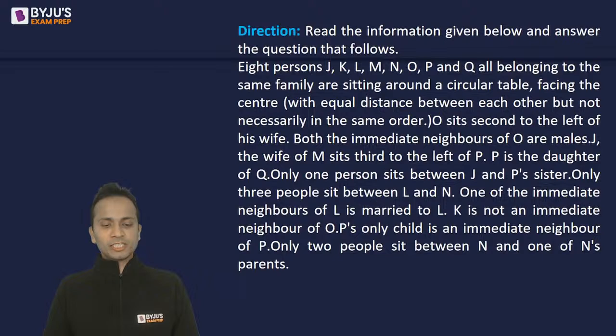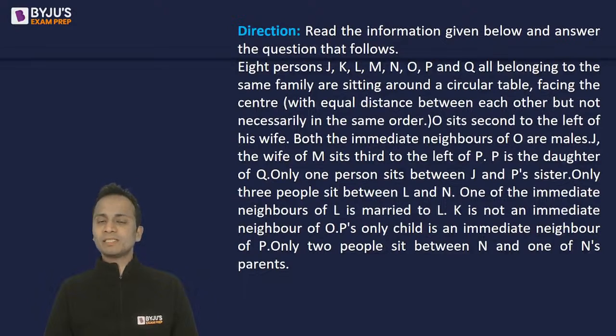Now the first condition says that O sits second to the left of his wife. Both the immediate neighbors of O are males. J, the wife of M, sits third to the left of P. P is the daughter of Q. Only one person sits between J and P's sister. So there is one person who is the sister of P.